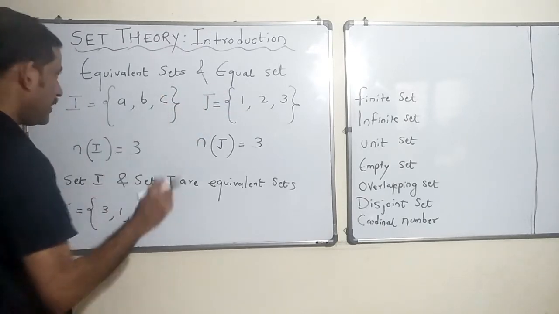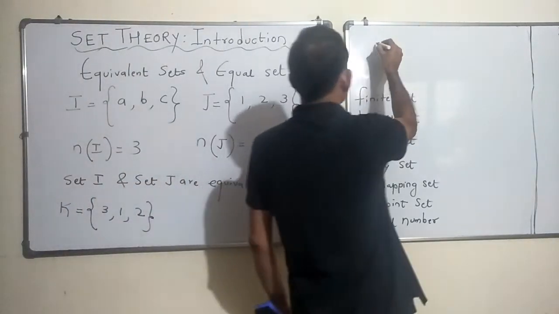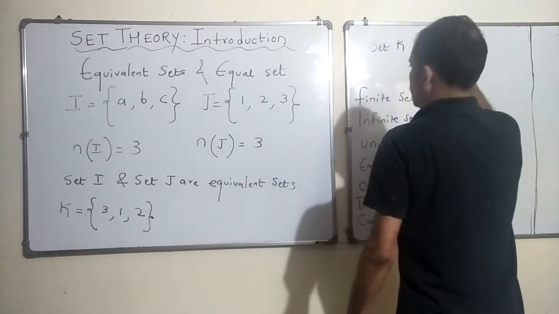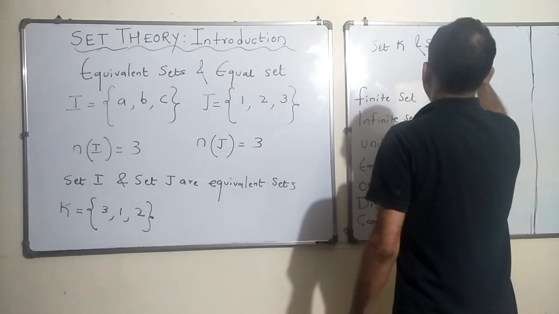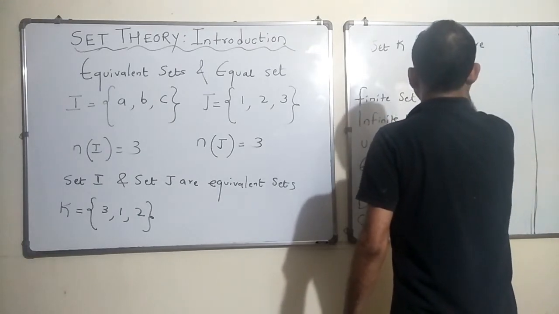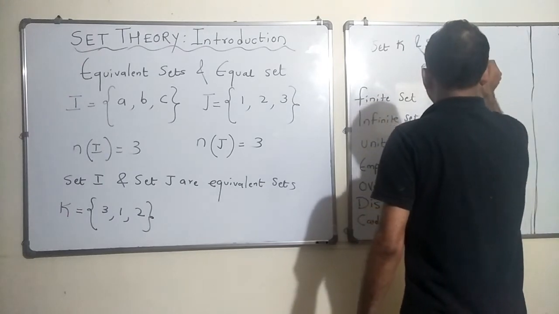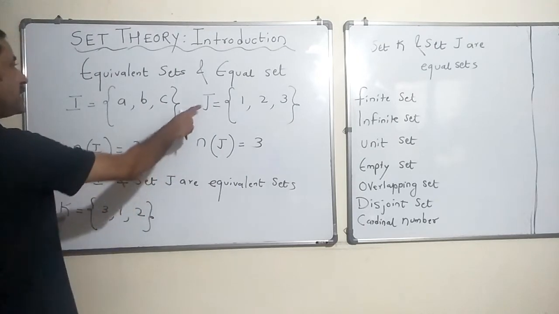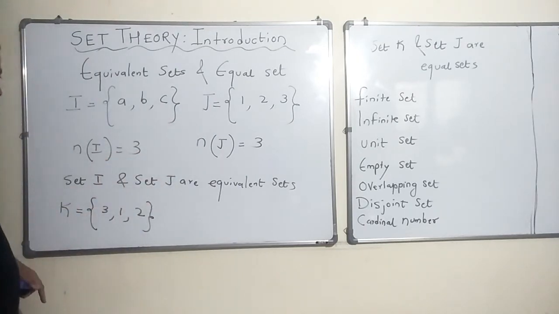So, set K and set J are equal sets. Okay. Set K and set J are equal sets.